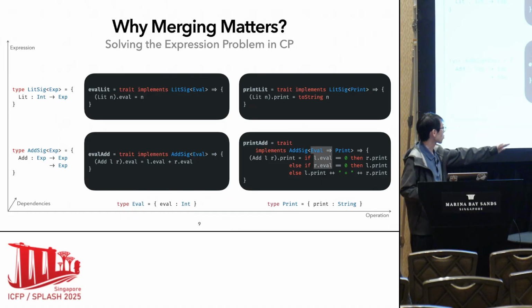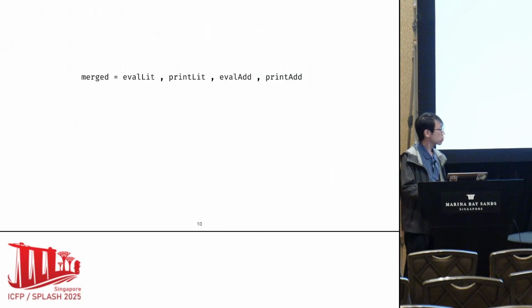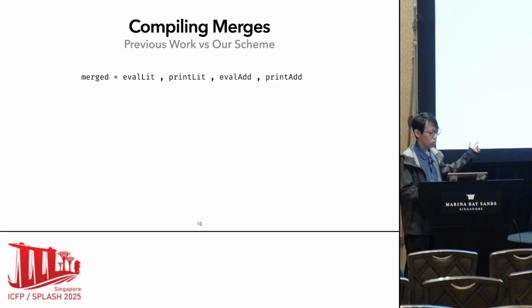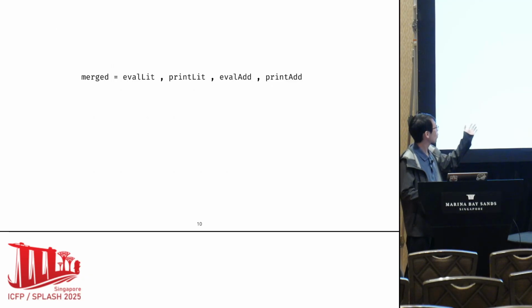And for operations, we currently have evaluation and printing, pretty printing. In CP, it's very elegant because if we have the 4 traits before, then we can directly merge them to have a merged trait having all the 4 features in 2 dimensions.